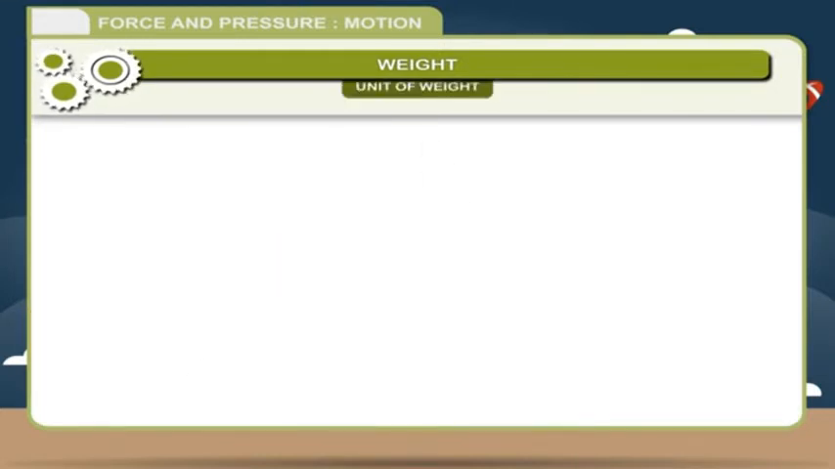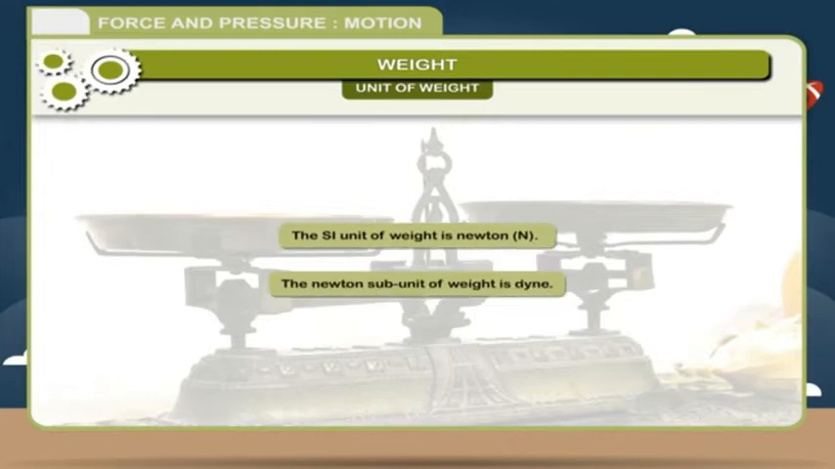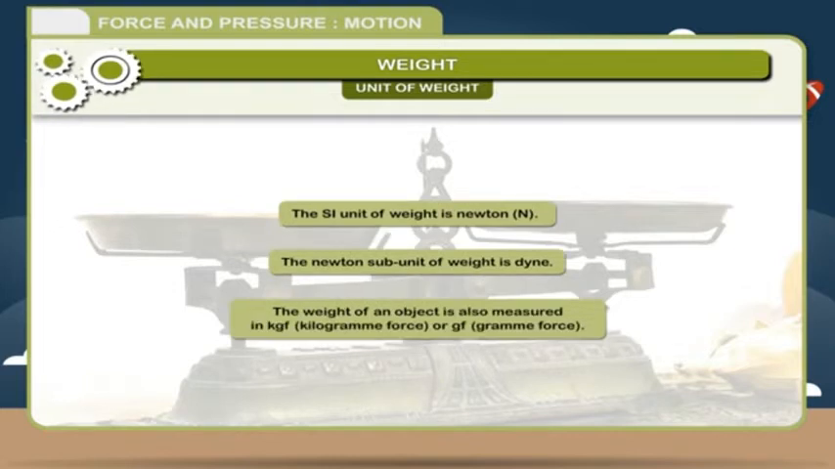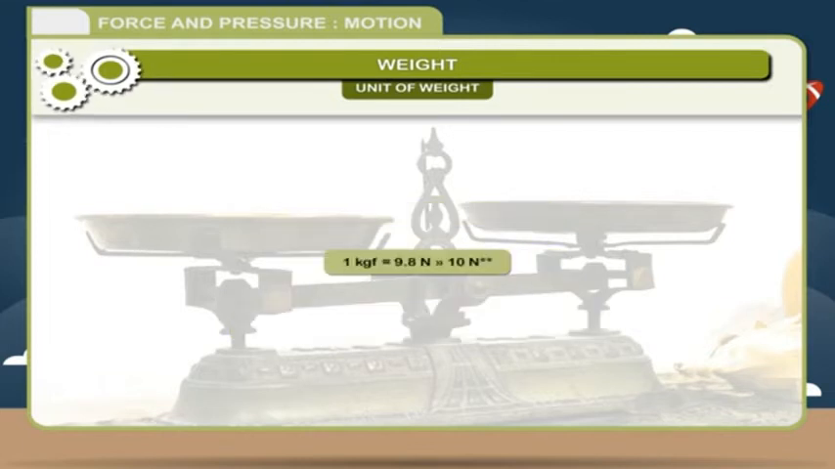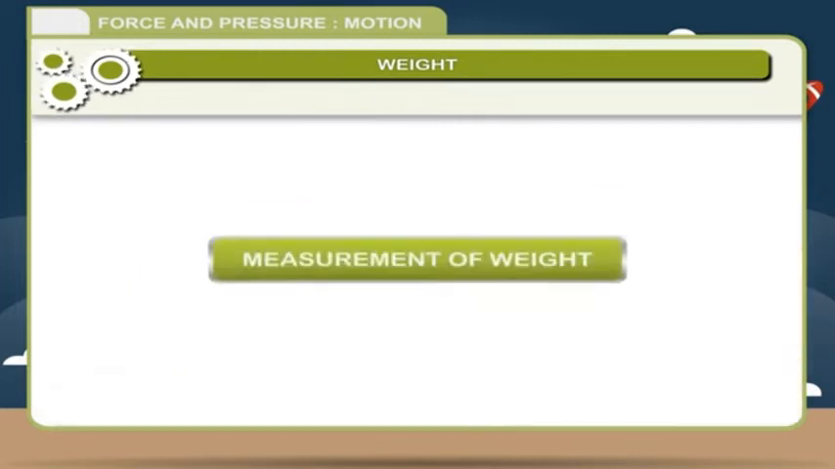Unit of weight. The SI unit of weight is Newton, N. The subunit of weight is dyne. The weight of an object is also measured in kilogram force or gram force. 1 kilogram force is equal to 9.8 Newton or 10 Newton. We can say that the weight of a body of mass 1 kilogram is either 1 kilogram force or 10 Newton.